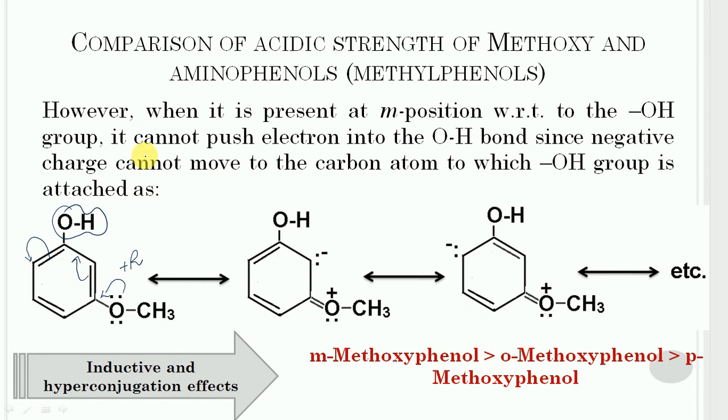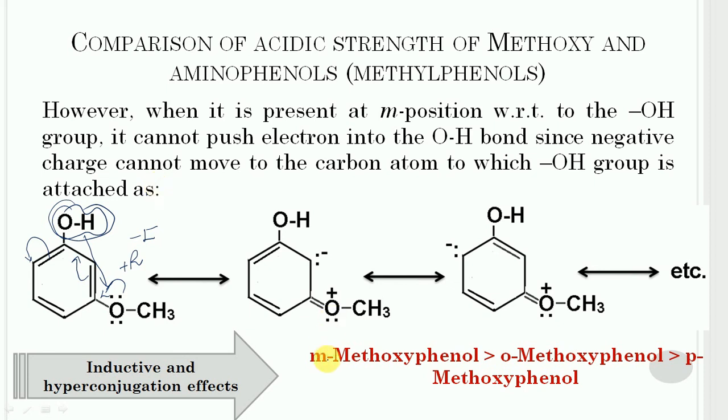As a result of minus I effect, the electron density decreases on the hydroxy group. Consequently, the hydroxy group of metamethoxyphenol becomes more acidic in comparison to the ortho and para methoxyphenol.